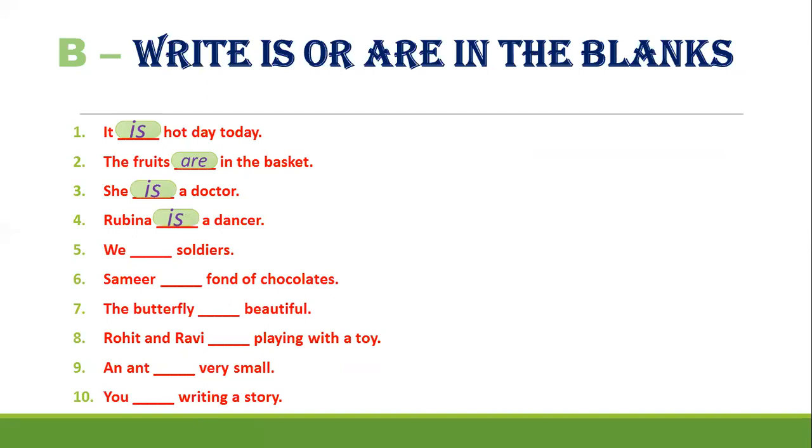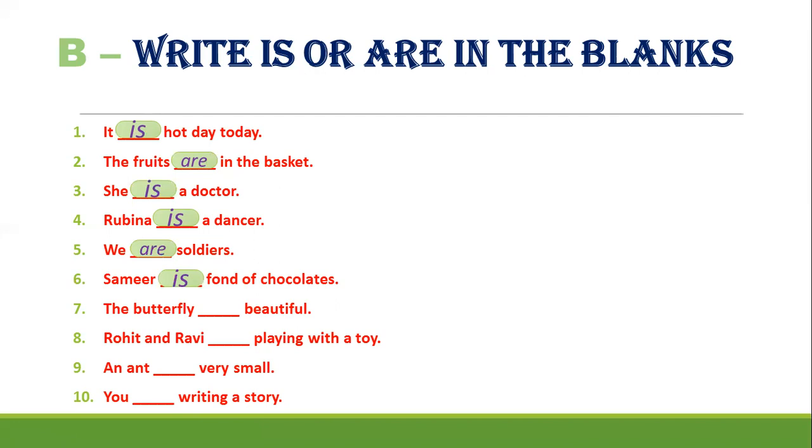Next, number 5. We dash soldiers. Soldiers means more than one. This is plural, more than one. So we will use we are. We means many. We and soldiers, they are more than one, so are. Next, number 6. Samir dash fond of chocolate. Samir is the name of a boy. Only one, so we will write is. Samir is fond of chocolates.